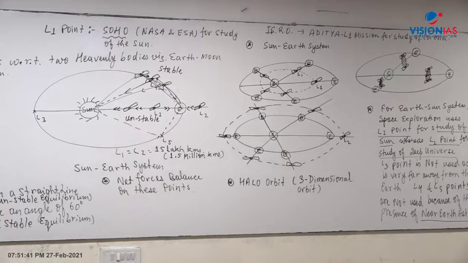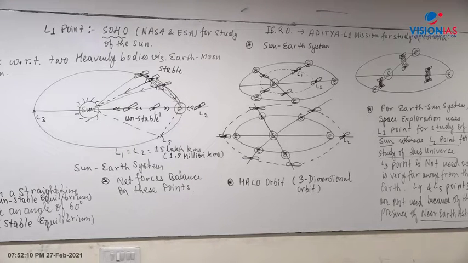So if there is no control and command, what will happen? The satellite will not fall into the sun. It will just move around the sun, just like any other celestial body does. Clear?